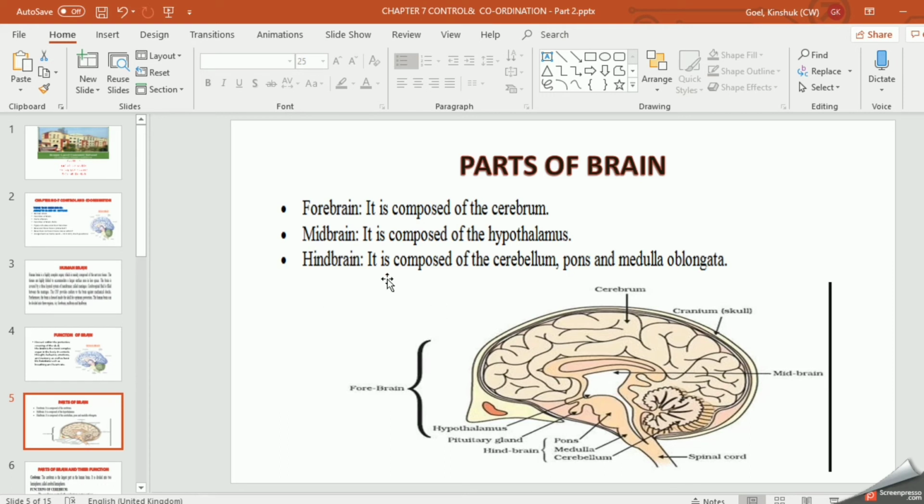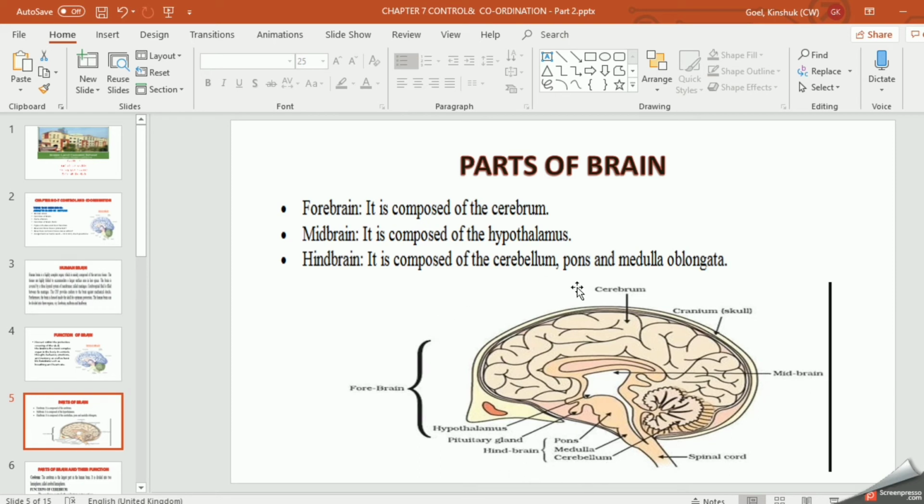Now coming to the hindbrain, it is composed of three parts. This one is the cerebellum, this one is the medulla, and the third one is the pons. So the hindbrain consists of three parts: pons, medulla, and cerebellum. Right? Functions I will discuss later on.